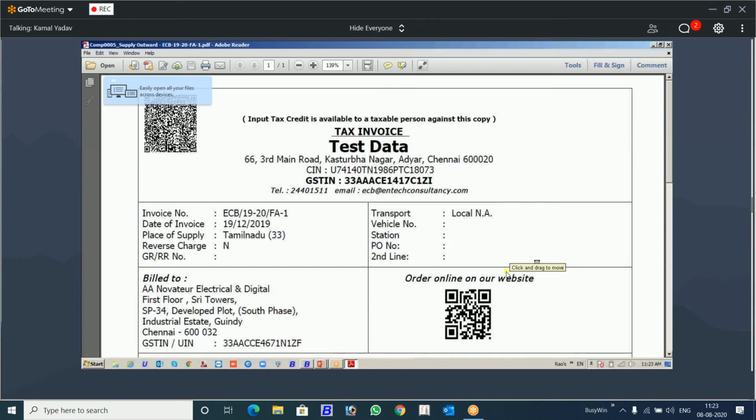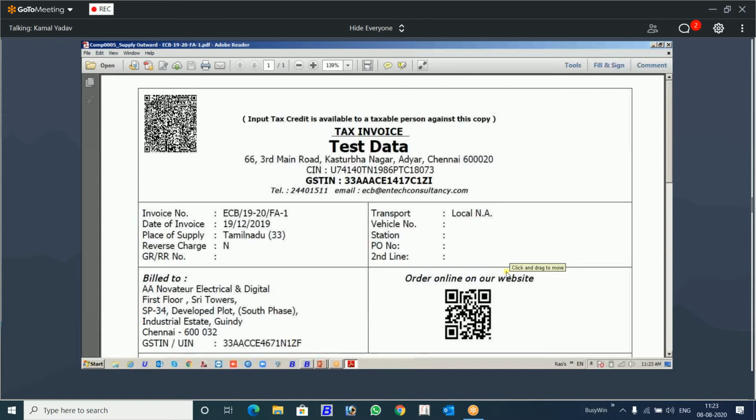You can see this PDF. There is a QR code on the top. There is a QR code here. What does it represent? First of all, it increases the beauty of the invoice that you are delivering. It looks good with the QR code. Secondly, it's digital information. There is information inside this in digital form.